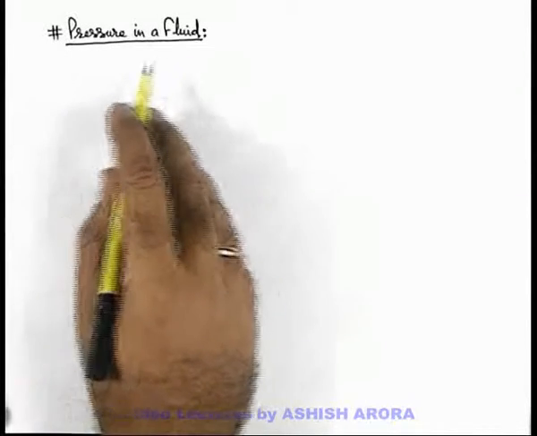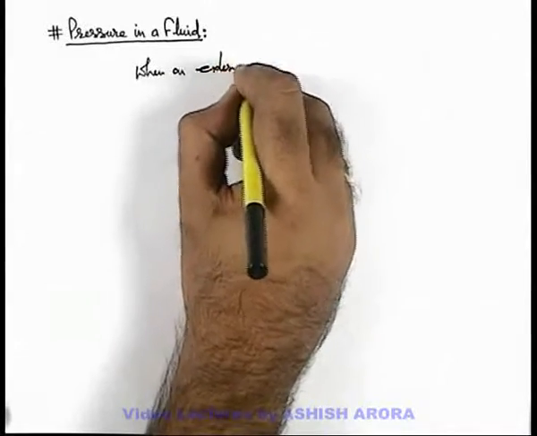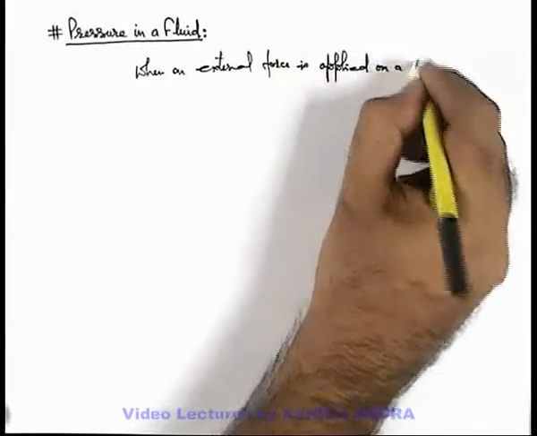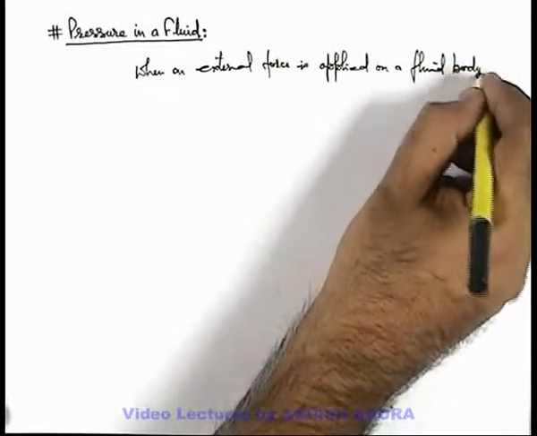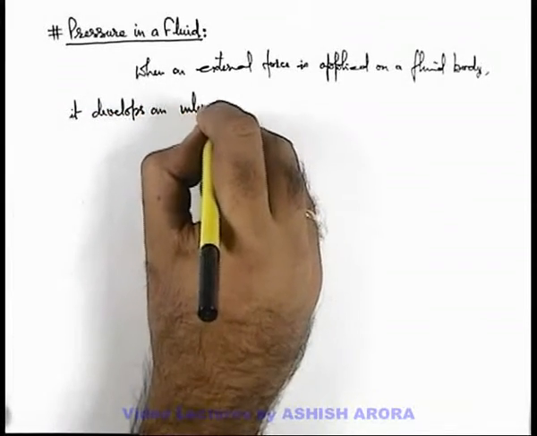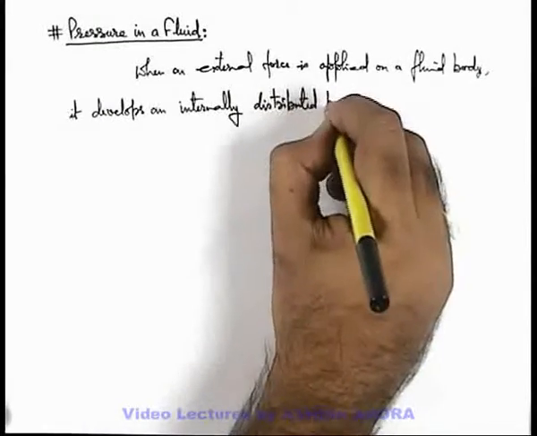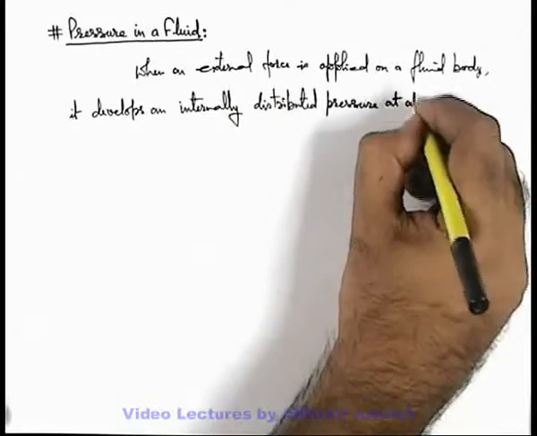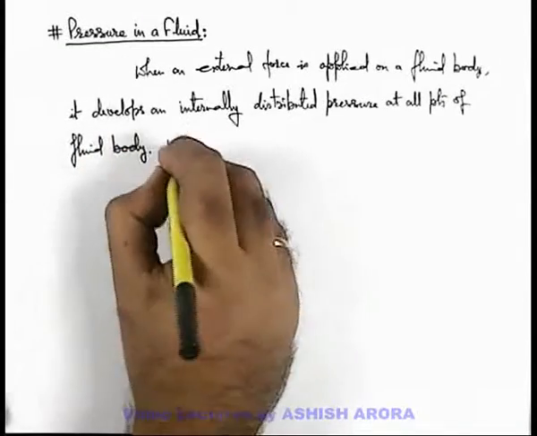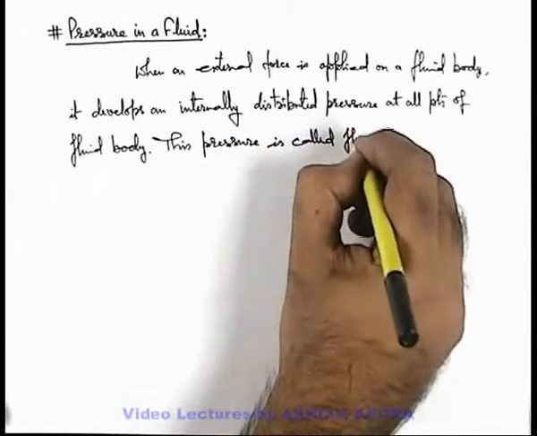Let's discuss about pressure in a fluid. About pressure in a fluid we can write that when an external force is applied on a fluid body, it develops an internally distributed pressure at all points of fluid body. This pressure is called fluid pressure.